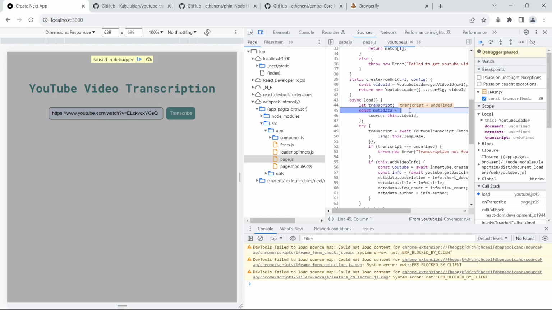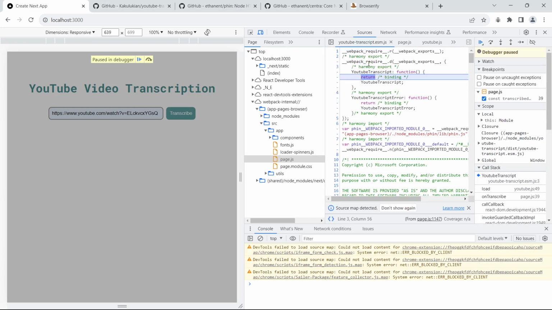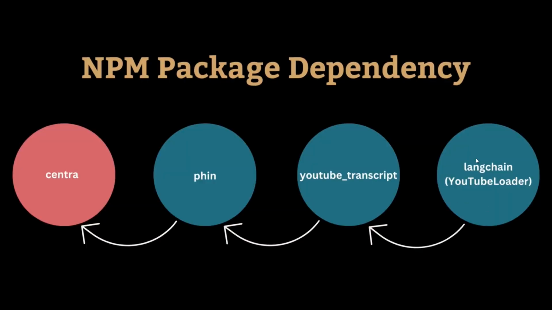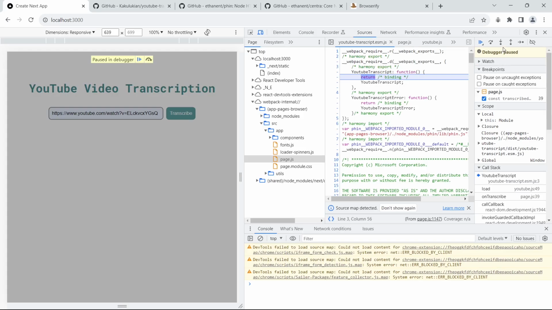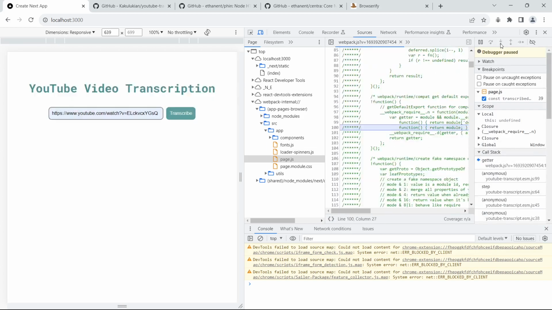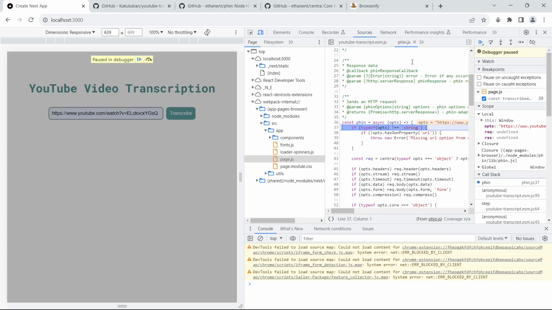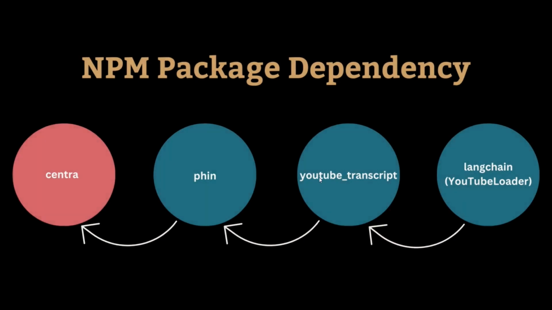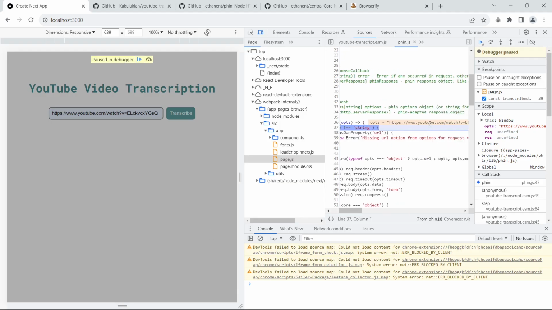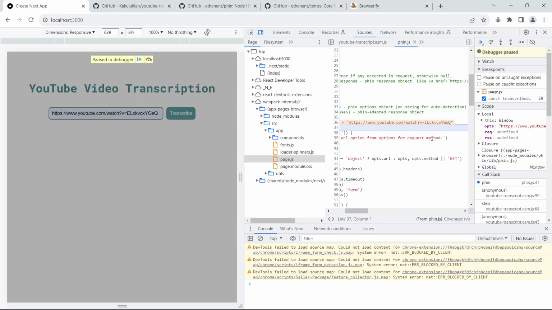So let's keep stepping in. As you can see, it is showing us the set values for different variables, like the transcript here. It is undefined right now. So this is better than printing console.log messages. So let's continue. Now we're in the YouTube transcript package and its code, which is the next dependency after the YouTubeLoader in Langchain. With a little more stepping in, we get to the fin package, fin.js, which is the package after YouTube transcript. And you can see it's able to get the URL of the YouTube video here.